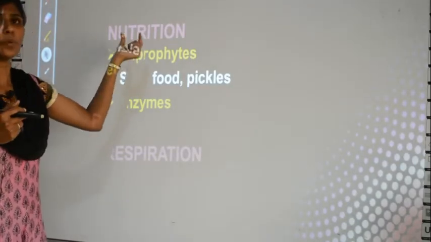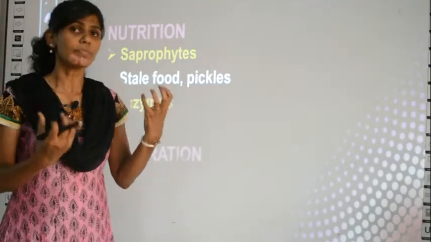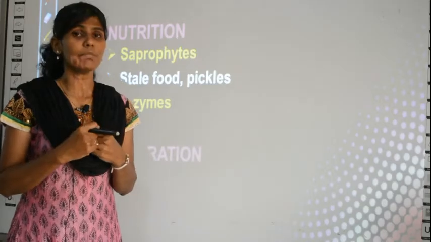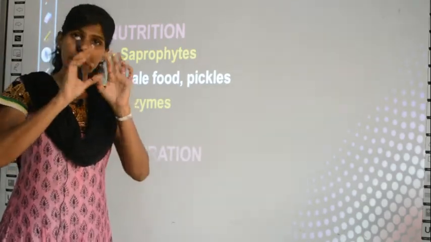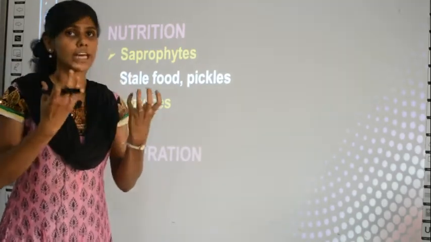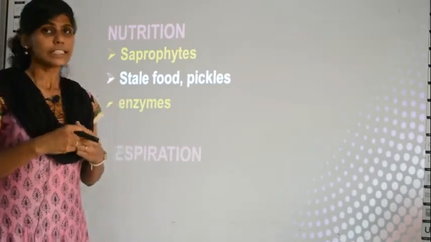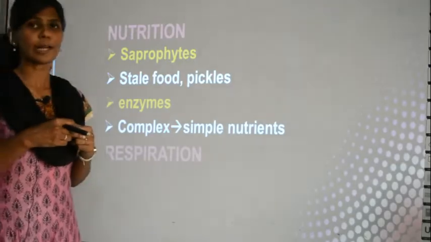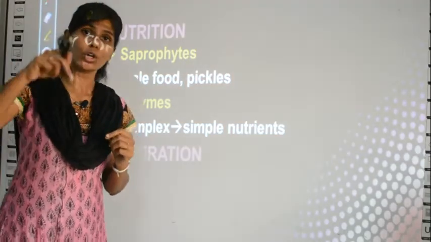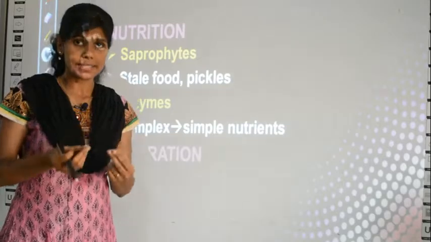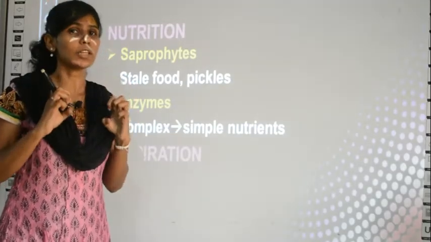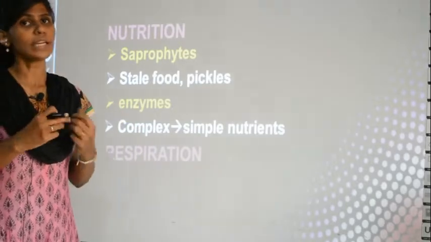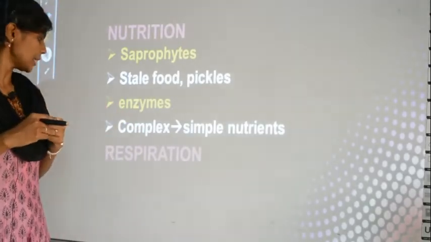Okay, how do they feed? Just like human beings, fungi also have enzymes in them. So when they are on the food, they secrete the enzyme, and the enzyme will break the complex food into simple food so that the nutrients are in simple forms. So what did I tell you? Fungi, when they live on a complex food, produce enzymes. The enzymes will break the complex material into simpler nutrients, and then they can absorb the simple nutrients.